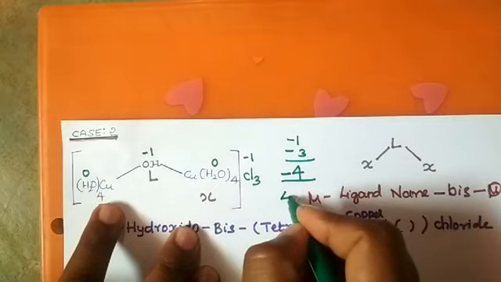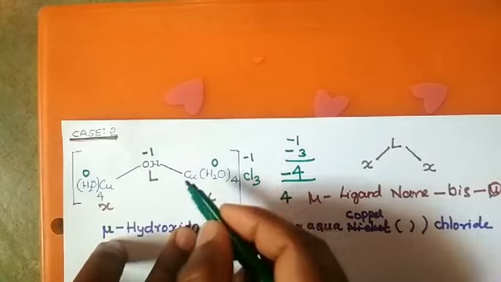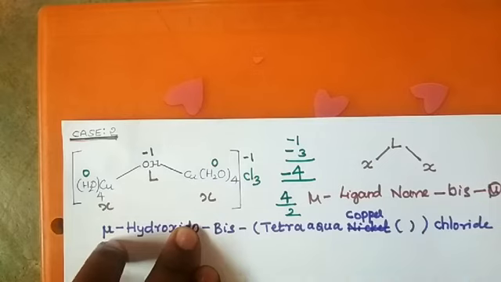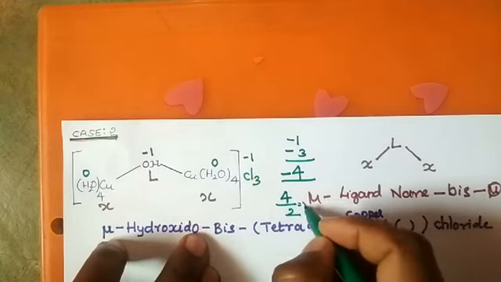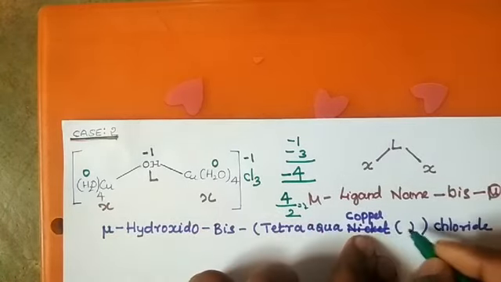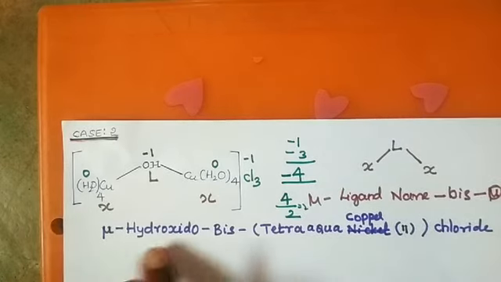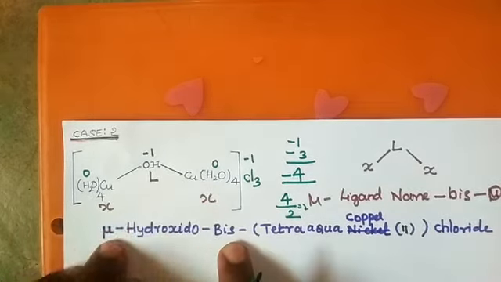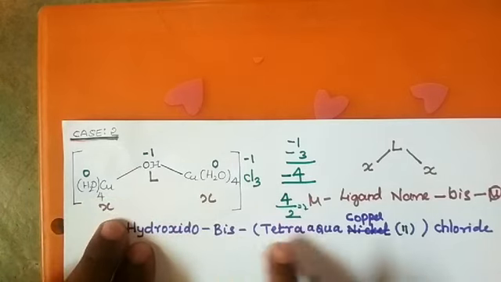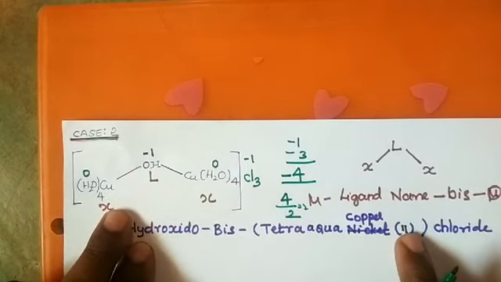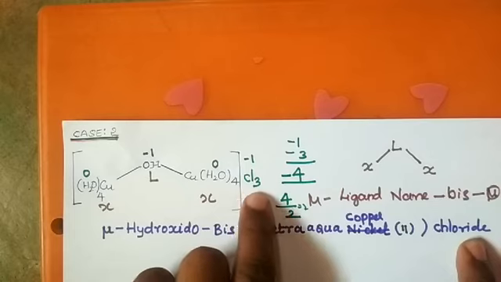How many metals are there? There are 2 copper metals. Hence you divide by 2, then each valency comes to 2. Then you write copper(II). Then the name is mu hydroxido bis, there are 2 groups, tetra aqua copper(II) chloride. The chlorine is outside the sphere, so you end with the name chloride.